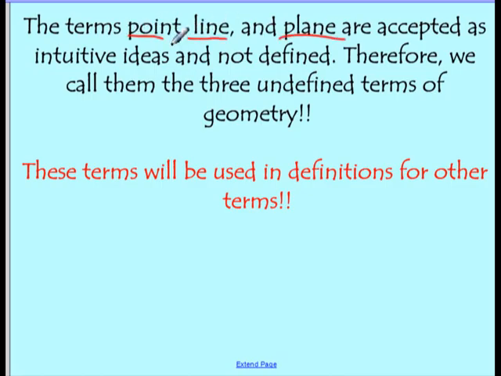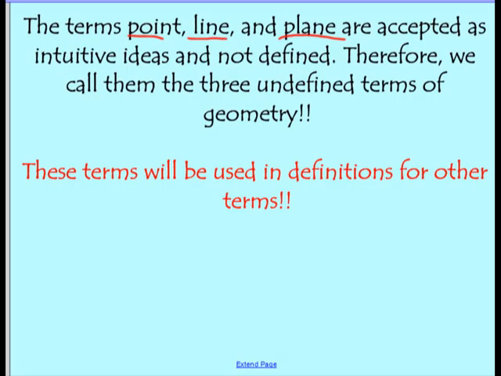If you think about a point, you know what a point is, but if I ask you to actually define it, it's very, very difficult. It's really not possible to define it in a way that really makes sense. It's kind of a dot. It's a single spot in space, but it's very difficult to define.